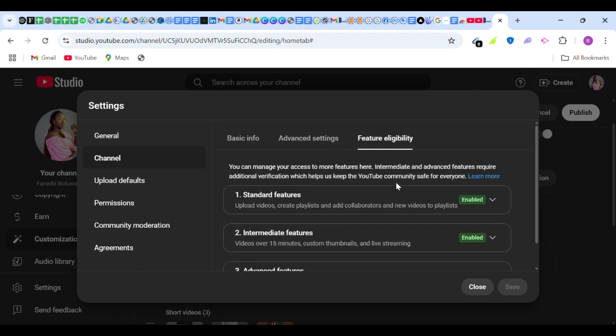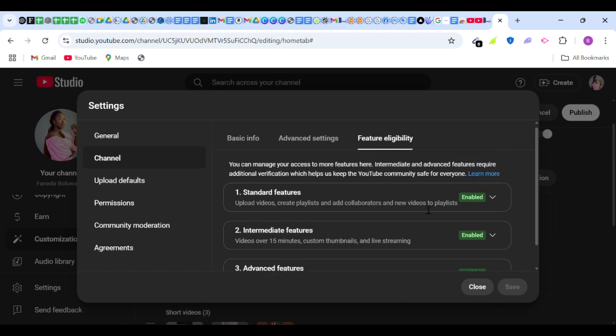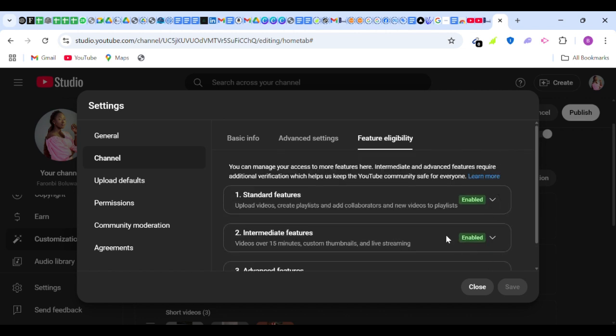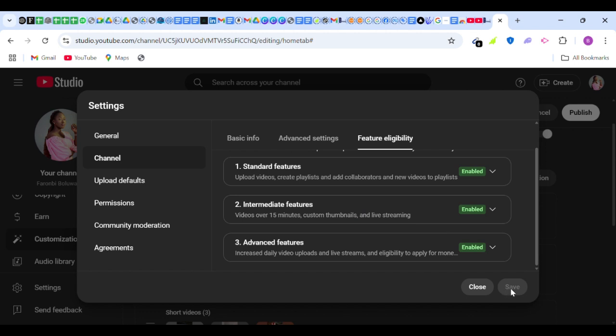Then feature eligibility: you come here and make sure that all these things are enabled. You want to check it out. For anything that is required, your requirements for being enabled for each feature, you make sure that you follow them, right? So that is basically it. When you are done, you want to make sure that you save it, right?